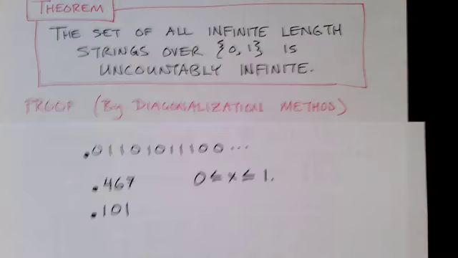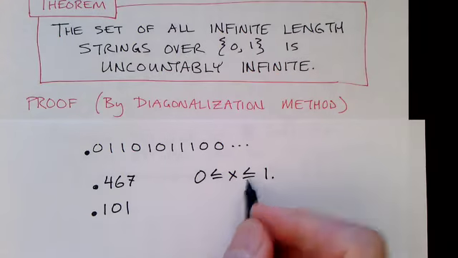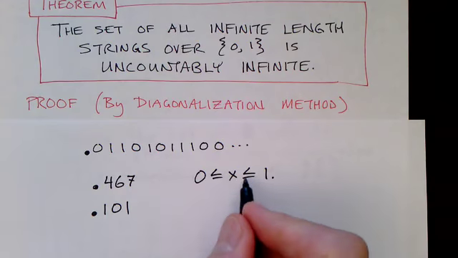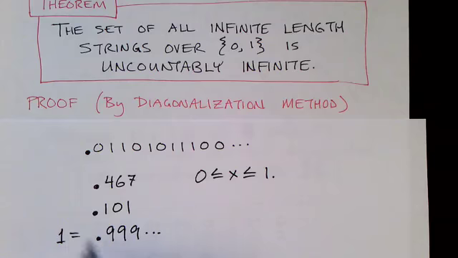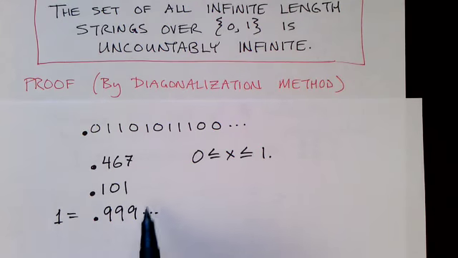Okay, and actually, I should comment that I said less than or equal to 1. A decimal number with all nines, like that, is actually equal to 1. So for some rational numbers, there are actually 2 decimal representations.